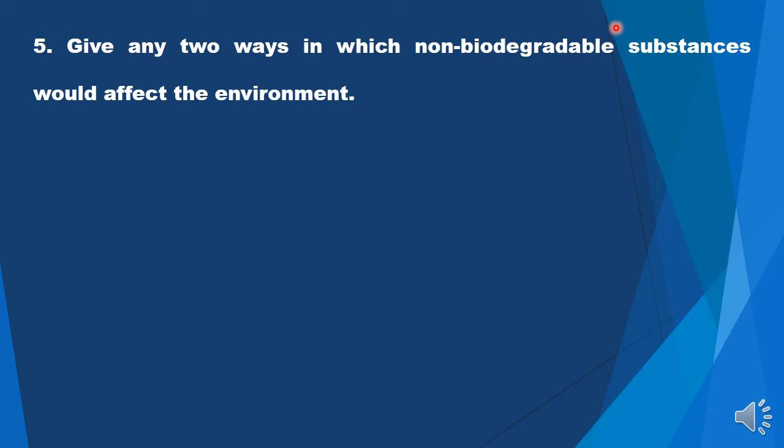So there are various problems, but let us discuss two major problems. First, they will pile up and create a space problem in the environment. And second, if they enter the food chain, their concentration starts increasing at each trophic level, and sometimes their concentration becomes so high in the higher trophic levels that it becomes detrimental to the overall health of those organisms which are at the higher trophic level, and this is known as biomagnification. And biomagnification affects the top consumer in the most hazardous way, and that is how non-biodegradable substances will affect the environment.